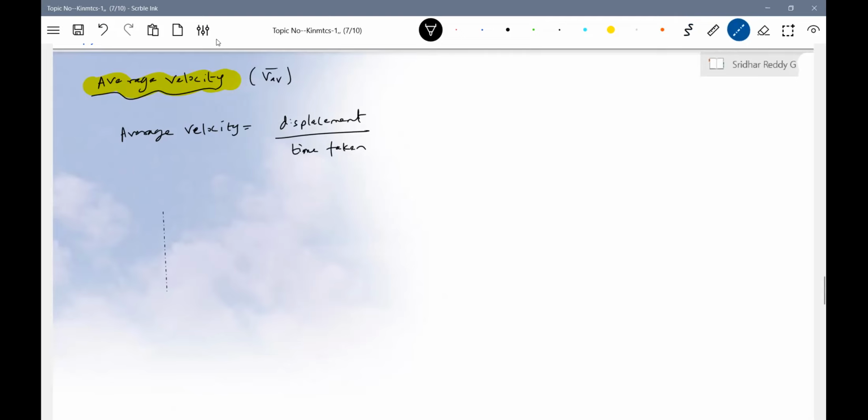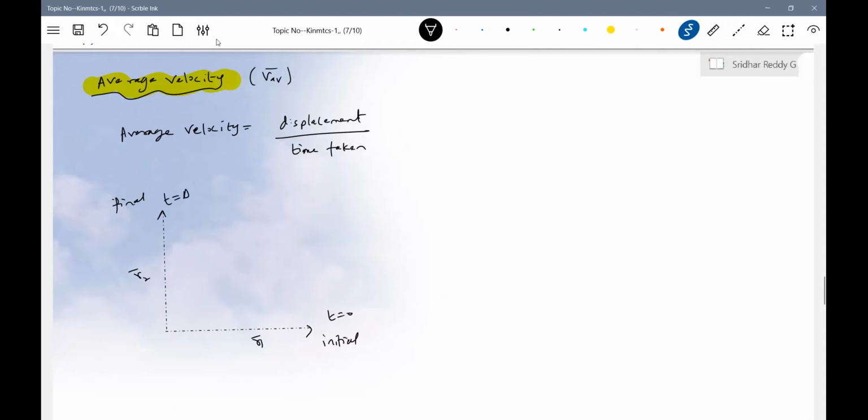I need some vector idea. So initially the position is here, let this be the initial position, and let this be the final position. We define position vectors R1 bar and R2 bar. At t equals 0, it was here.